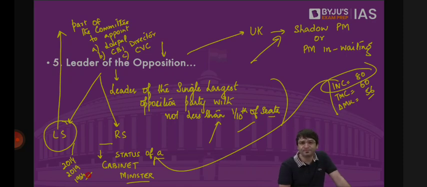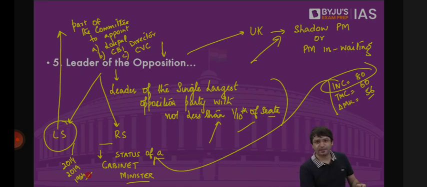But in Delhi, in 2015 elections, when Aam Aadmi Party bagged 67 of the 70 seats, BJP bagged 3. The leader of the BJP was designated as the leader of the opposition in the Legislative Assembly, despite the fact that BJP did not get more than 1/10 of the seats. In the current Legislative Assembly as well, they have the leader of the opposition. So is this 1/10 of the seats a hard and fast rule? No. Why? Let's go back to the first Lok Sabha.